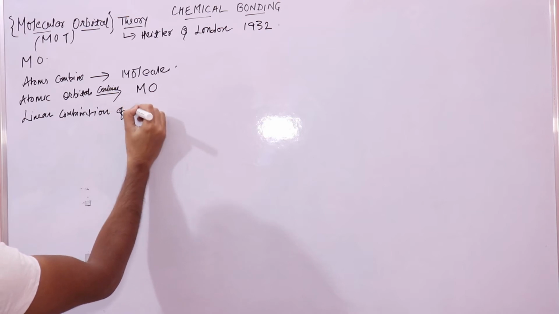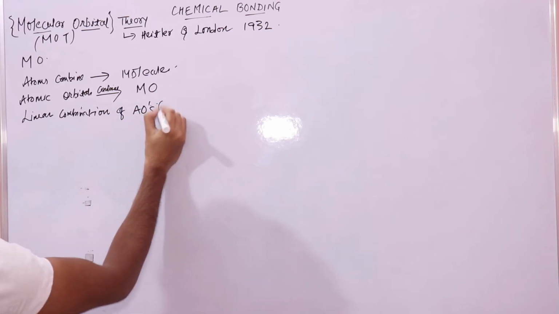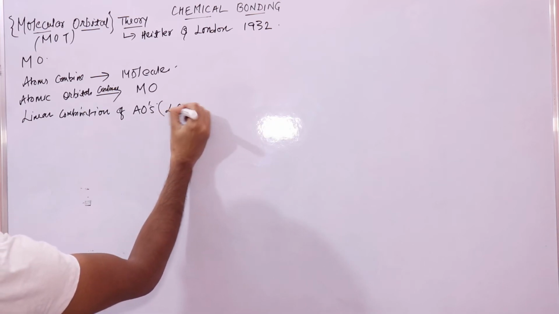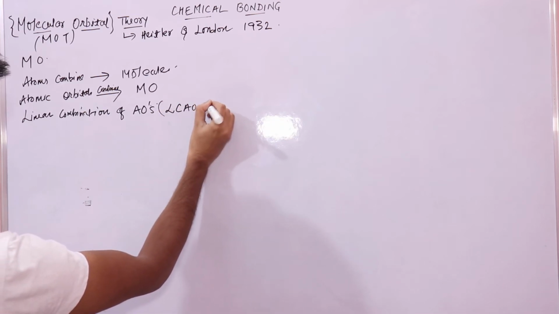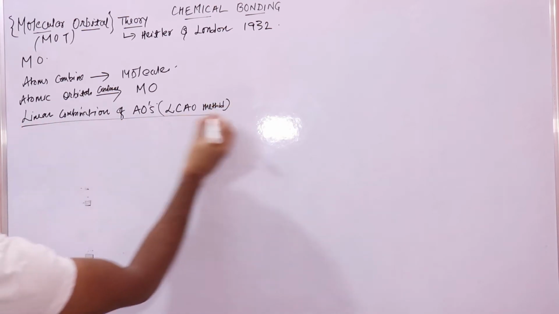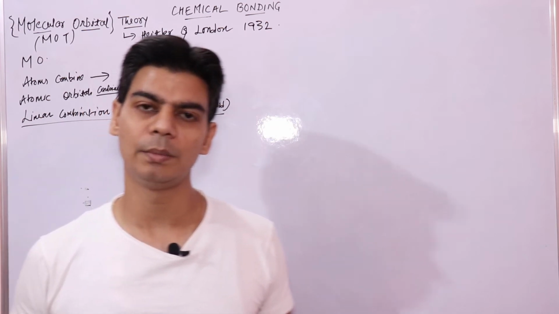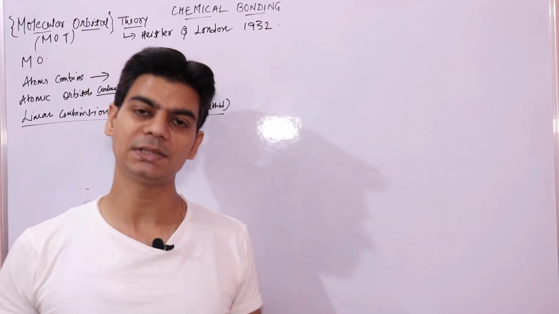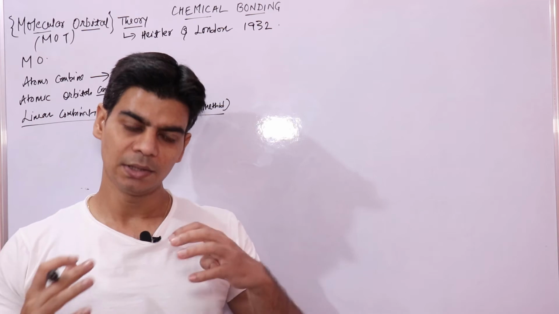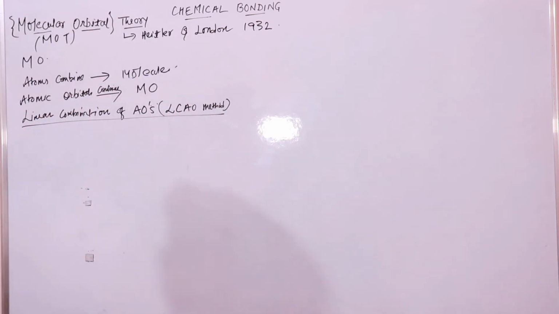This is abbreviated as the LCAO method. And what is this? This is a method that we adopt to construct molecular orbitals. The LCAO method tells us the way to construct molecular orbitals from atomic orbitals.